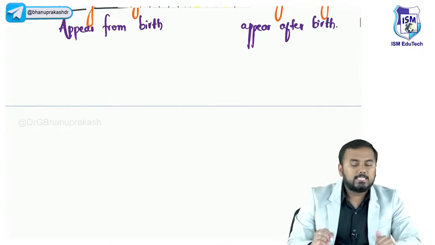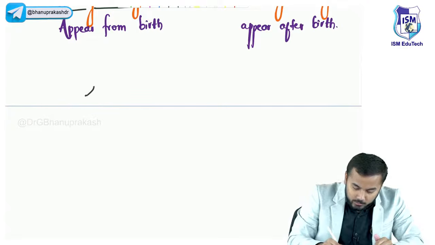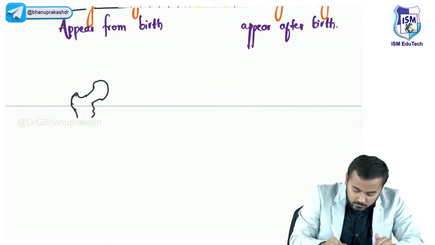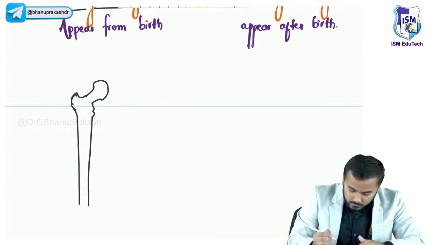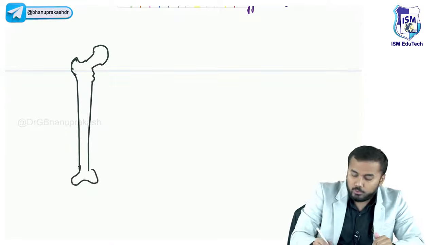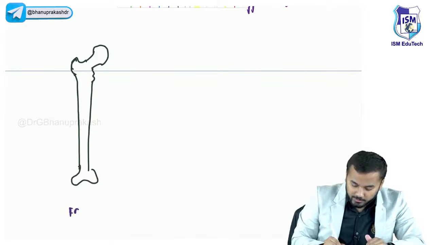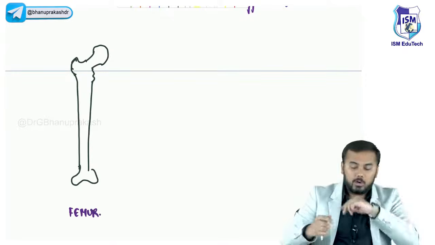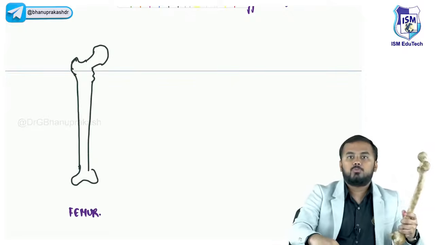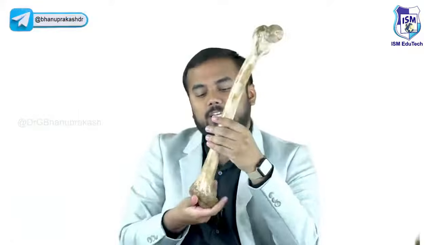Okay, what is an example? All of you look at this bone over here. This bone which I am drawing in front of you is called the femur. Now, this bone which you can see is the real femur. The femur is the strongest bone in your body. We will discuss the femur in detail, including where fractures occur, everything. But all of you know this from your +1 and +2.